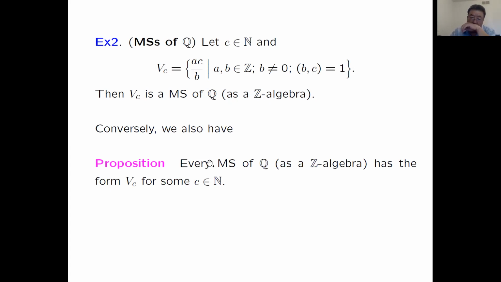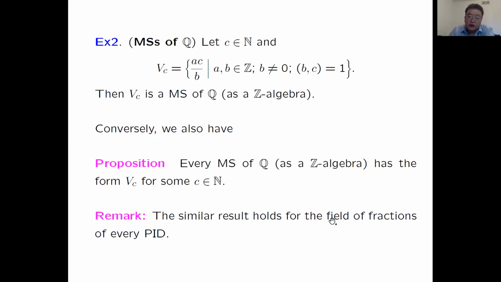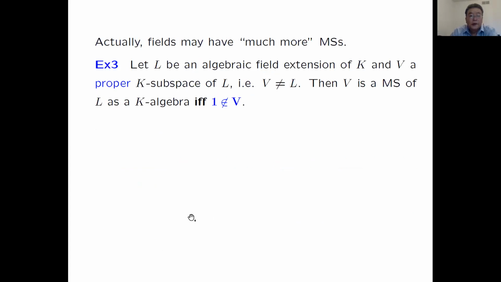Conversely, we can also prove every Mathieu subspace of Q has this form. So for Q, we can classify all Mathieu subspaces. Similar results hold for the field of fractions of every PID, principal ideal domain. Another example, right? There are very few examples of algebras where we know all the Mathieu subspaces. Next example.